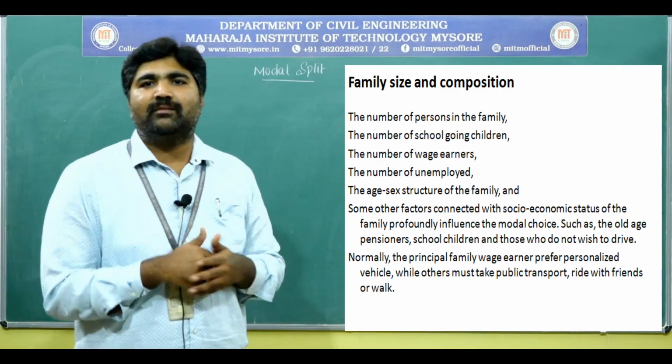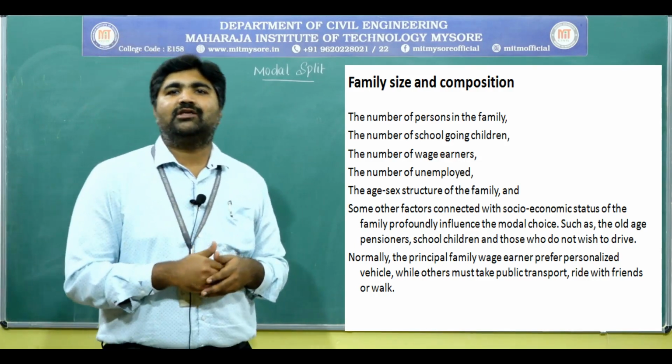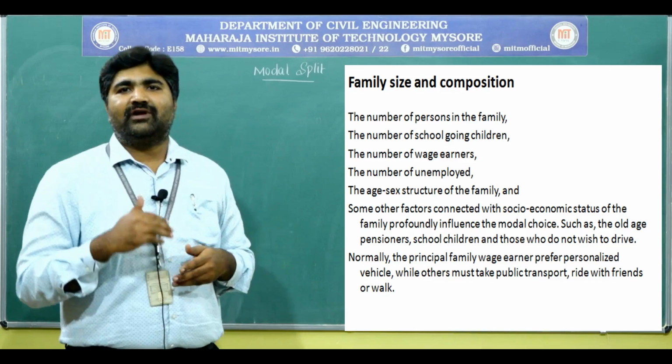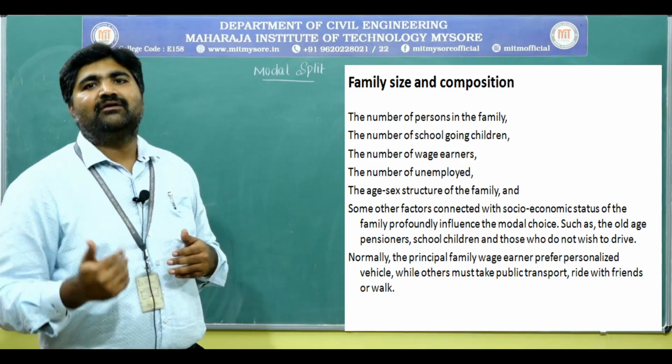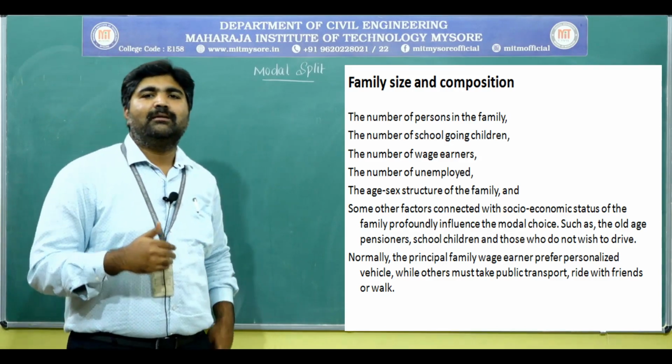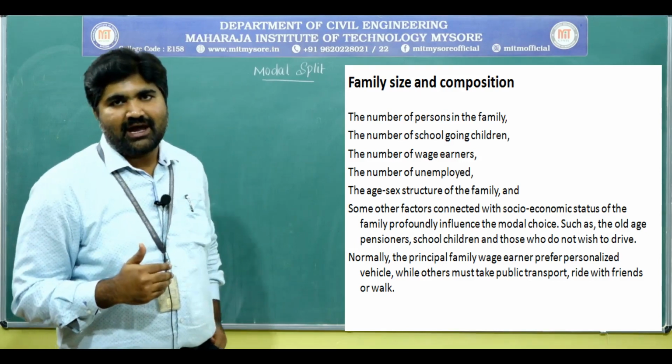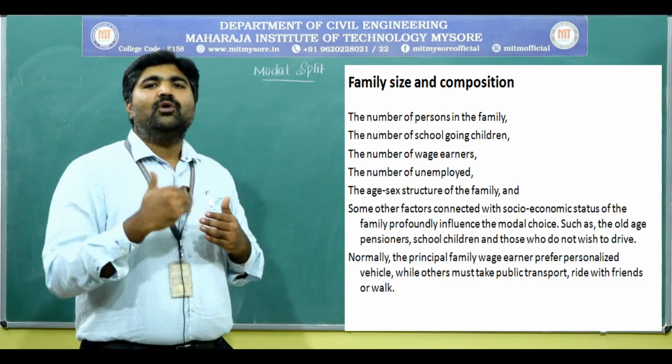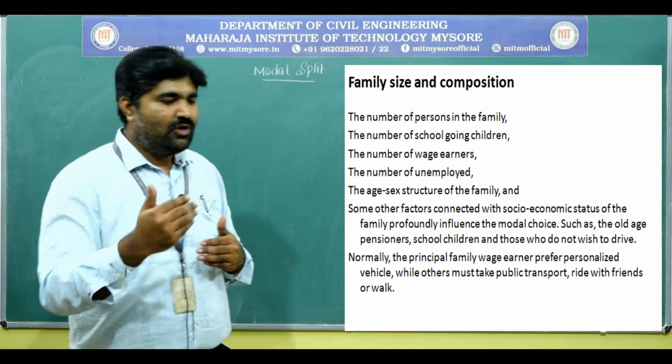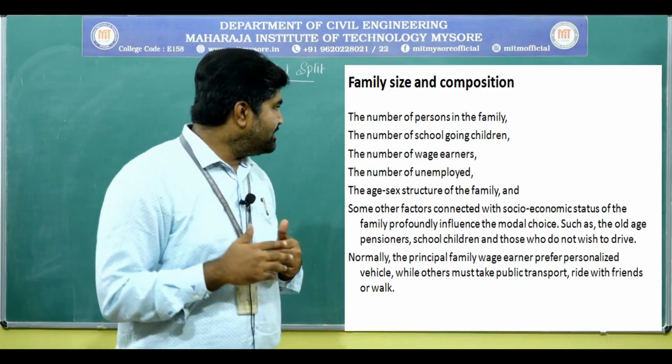As we know, the head of the family will have his own vehicle. He uses the private vehicle for his trips. Other members in the family use the public transport, and they used to walk with their friends.